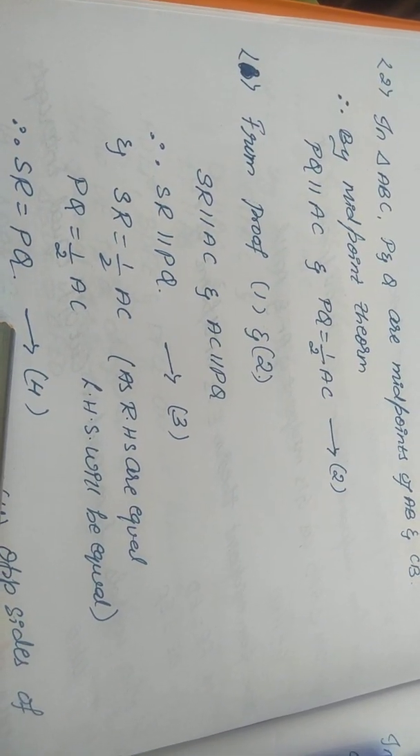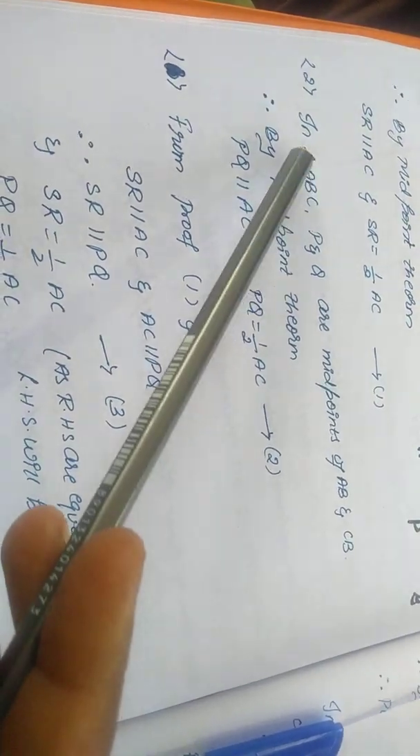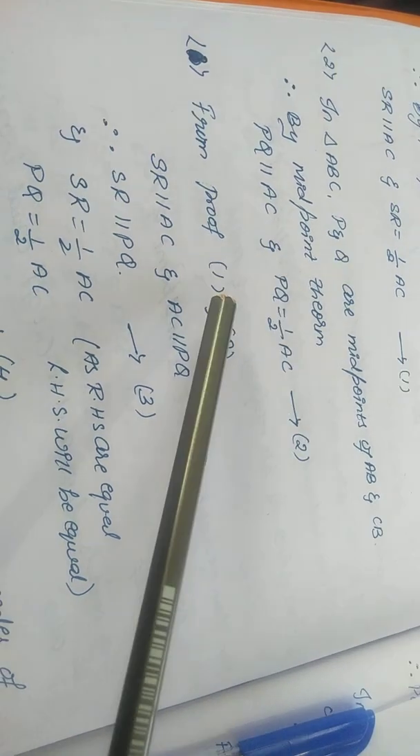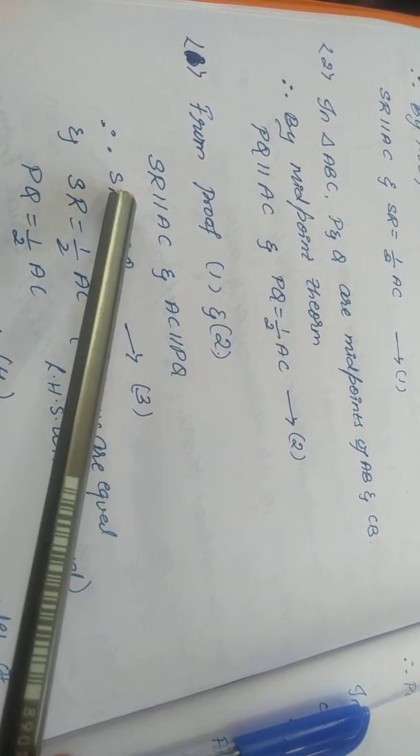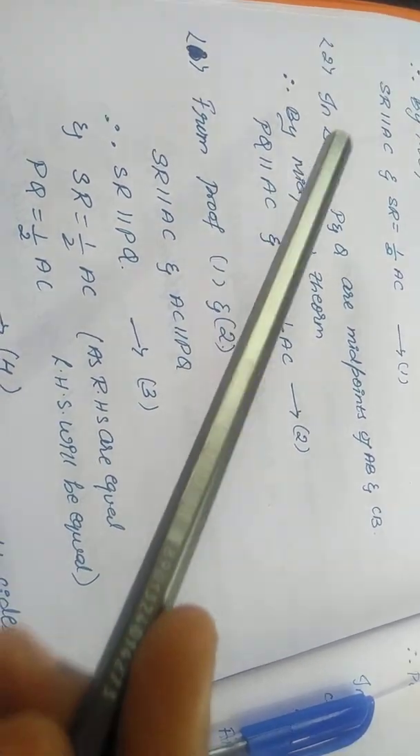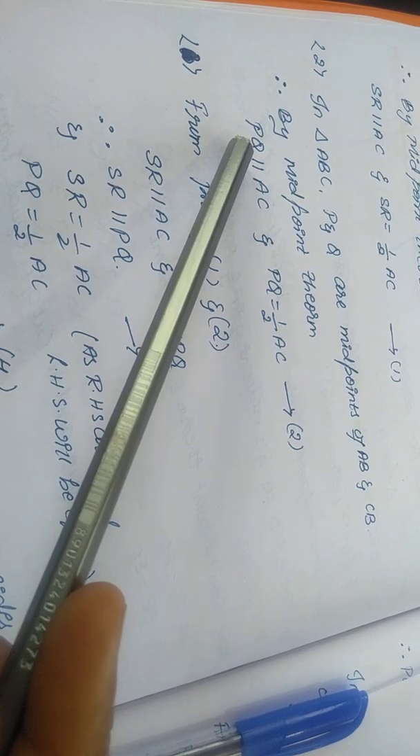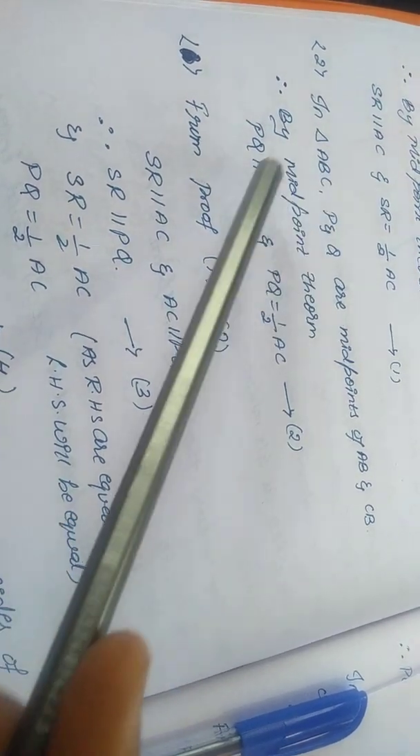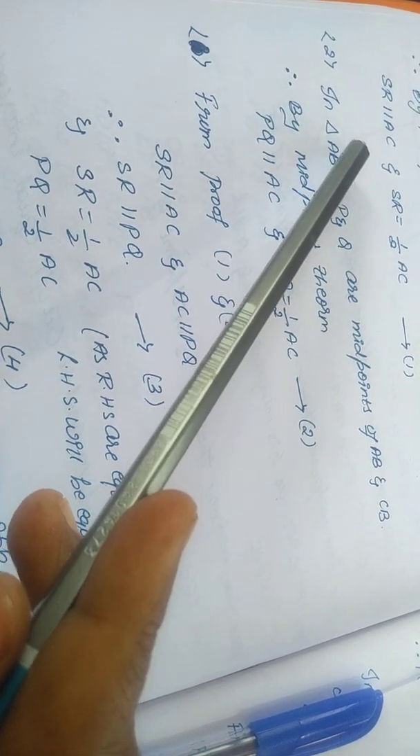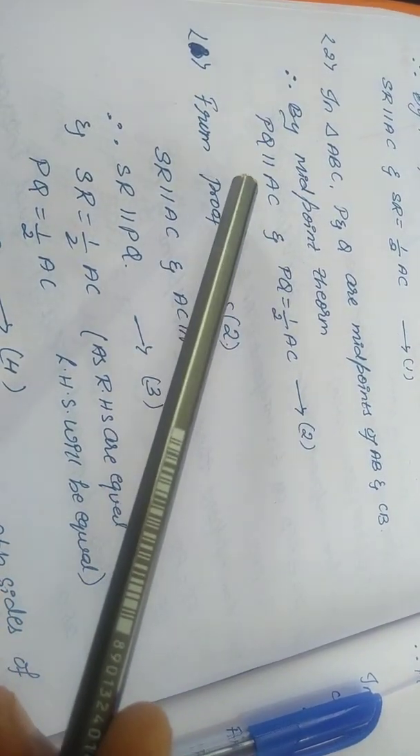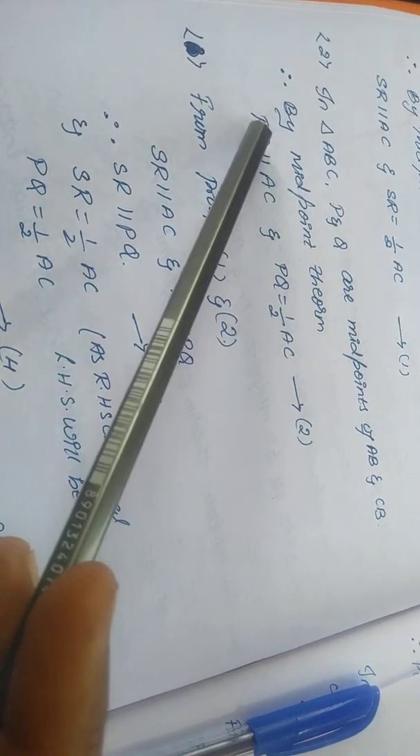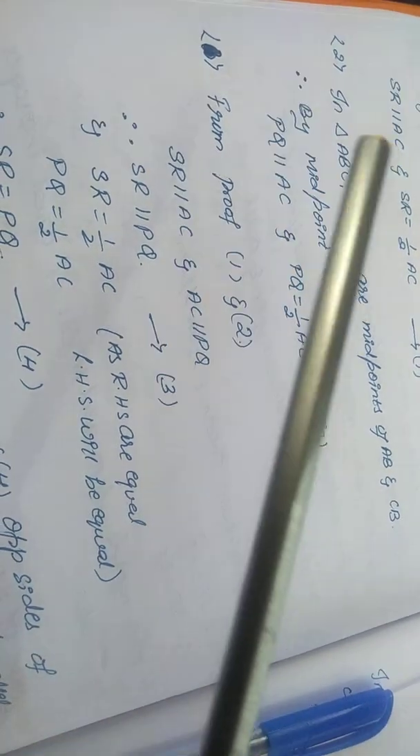Now, SR is parallel to AC, and PQ is also parallel to AC, which means SR is parallel to PQ. See, if one line is parallel to another line, and a second line is also parallel to that other line, then we can say the two lines are parallel to each other. SR is parallel to PQ.